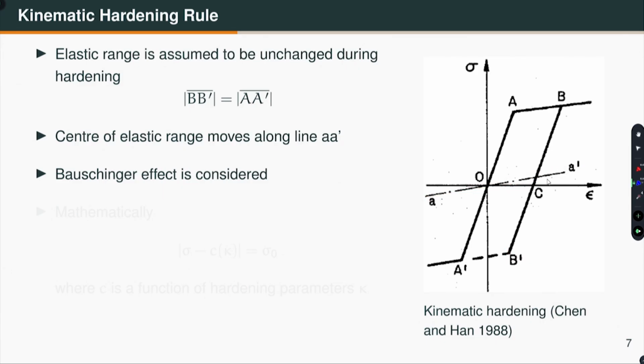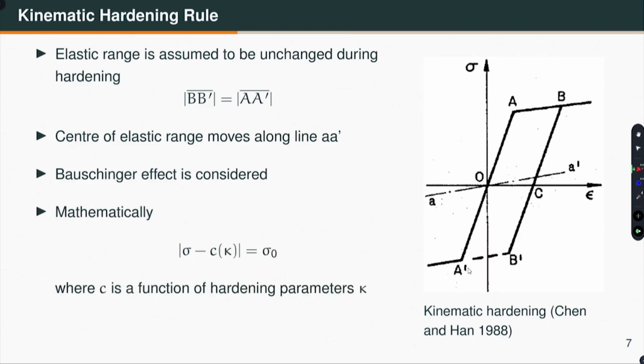So, this is the center of the elastic region, which is moving along this line. What is the slope of this line? Well, if I say alpha E, where alpha is the strain hardening ratio, then this slope is also alpha E. So, the center of this elastic region, which is here, if I draw another one from here, let us say I go like that and unload, then the center of the elastic region is going to be here and this will yield here in compression. That is the kinematic hardening. Mathematically, one can write sigma minus C, which is a function of the hardening parameter kappa, and the magnitude of that is equal to sigma 0, which is the yield strength.